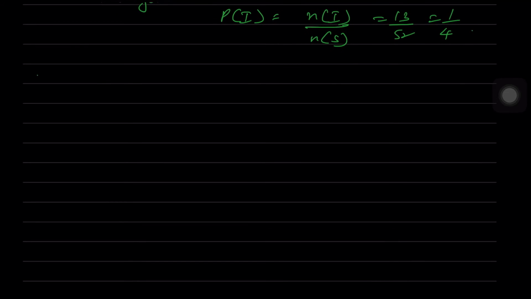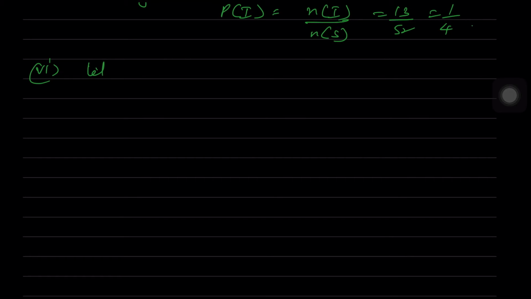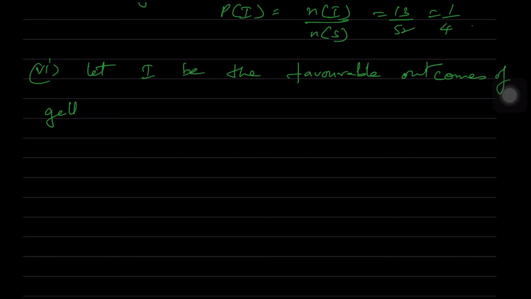Next, sixth one. Let J be the favorable outcomes of getting the queen of diamonds. Then n of J is equal to 1. Therefore P of J is equal to n of J by n of S, which is equal to 1 by 52.